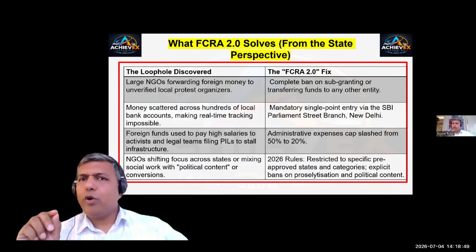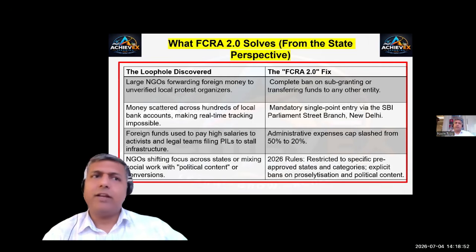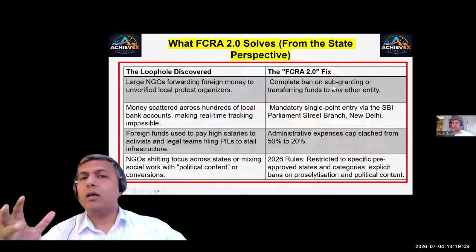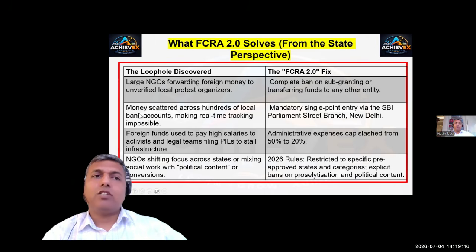What does FCRA 2.0 resolve? Let's study in detail. What were the loopholes? Loophole number one was large NGOs forwarding foreign money to unverified local protest organizations. As per FCRA 2.0, it completely bans subgranting or transferring of funds to any other entity. The second loophole is money scattered across hundreds of local bank accounts, making real-time tracking impossible.